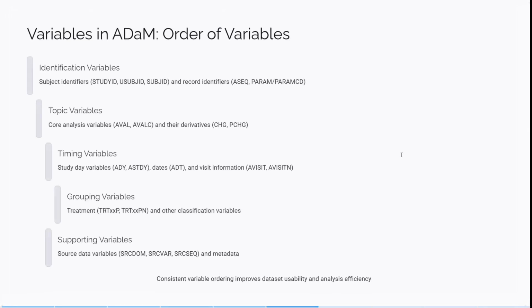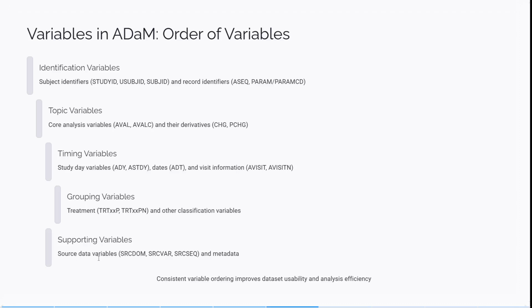Now the order of variables in ADaM. First the identification variables: subject identifier, study ID, unique subject ID, and record identifiers, a sequence, PARAMCD. Then topic variables, the core analysis variables, AVAL, AVALC, their derivatives, change, percentage change. Then timing variables: analysis relative date, analysis study date, and the dates, and visit information. Then grouping and treatment information, TRT01P, TRT01A, and other classification variables.